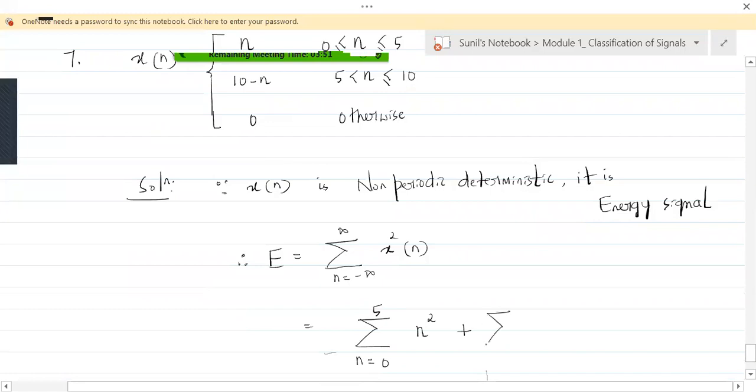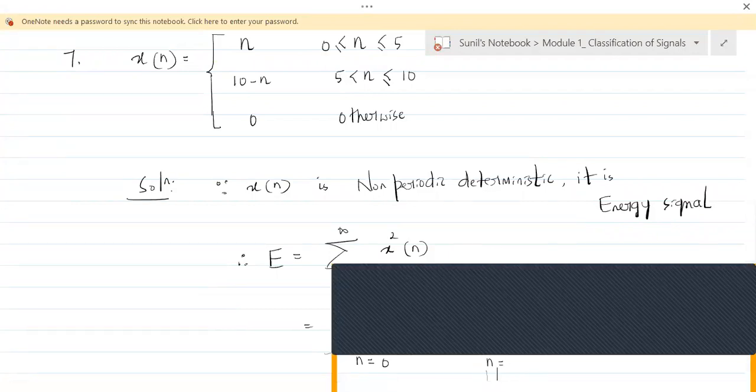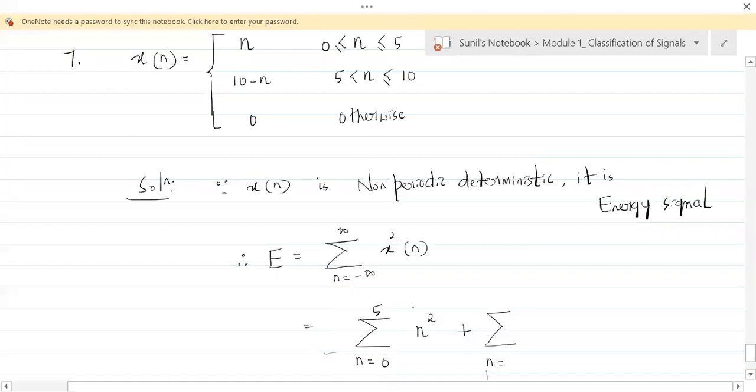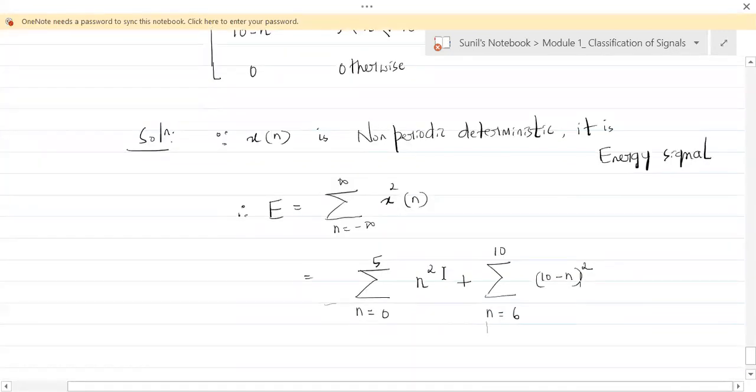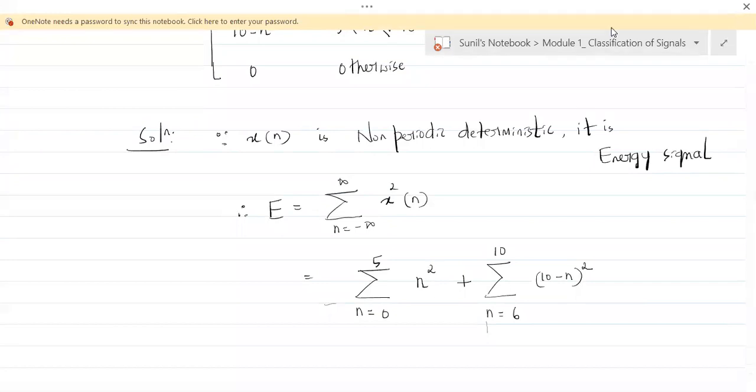Plus, next we need to take n ranging from where to where? So it is for n greater than 5. Here, for n greater than 5 means for n starting from 6, for n starting from 6 to 10, it is 10 minus n whole square. So this is how the equation looks. Get that point? Now, just expand this equation and get the answer.